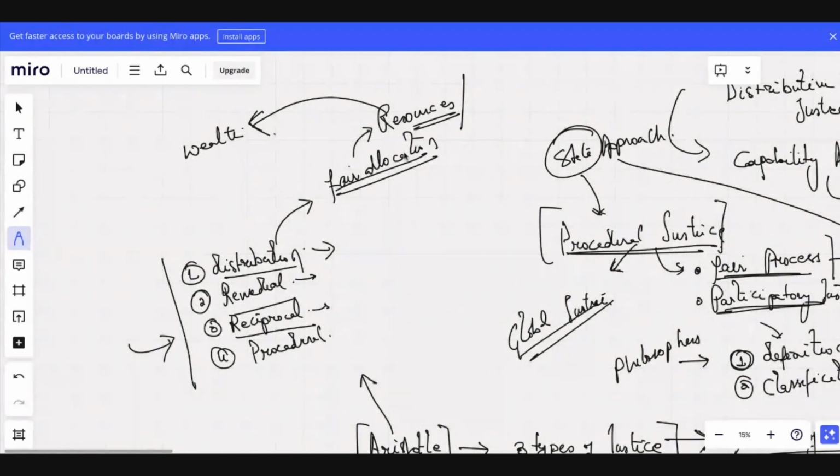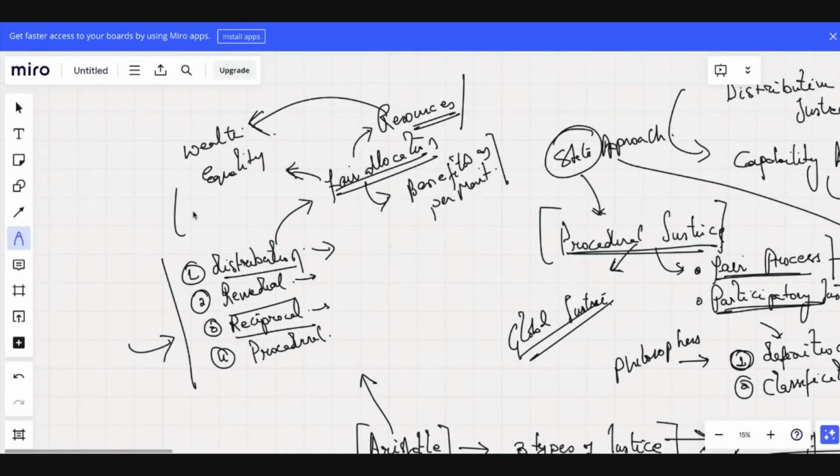So he talks about proportionate equality, because he talks about proportionality, or benefits according to merit, as per merit. He doesn't talk about fair allocation in terms of equality, but in terms of proportionality.